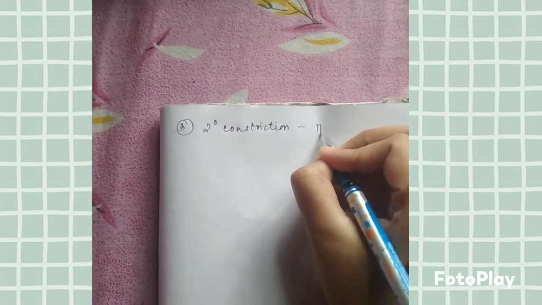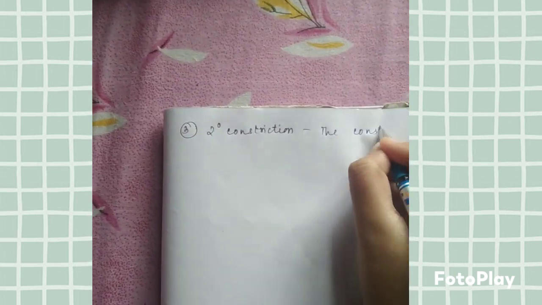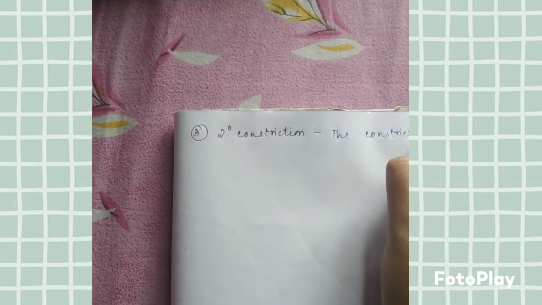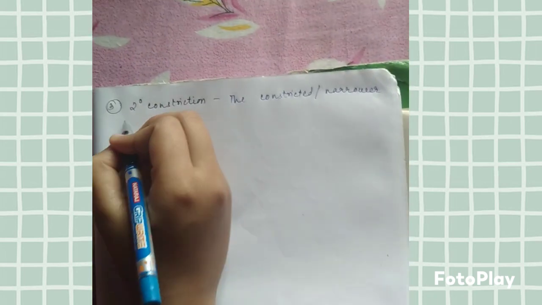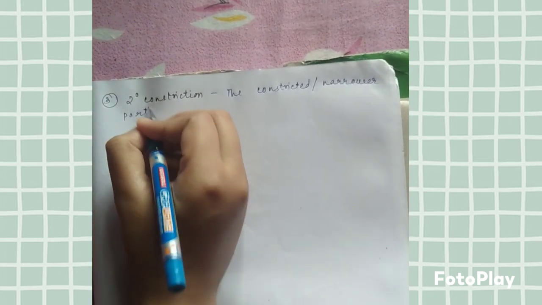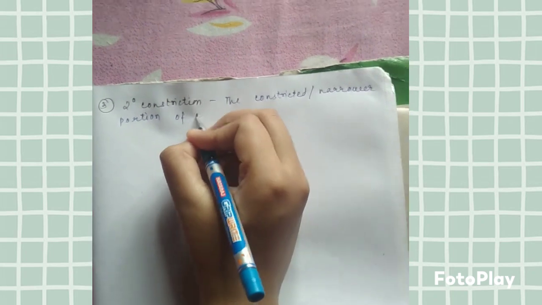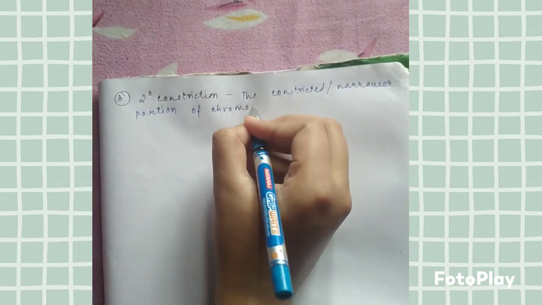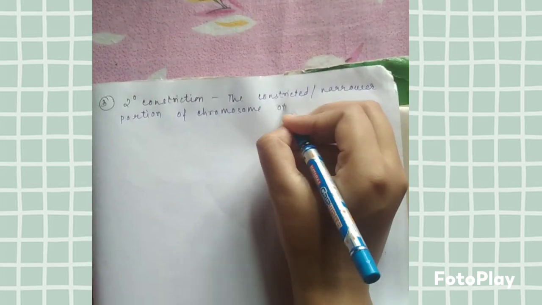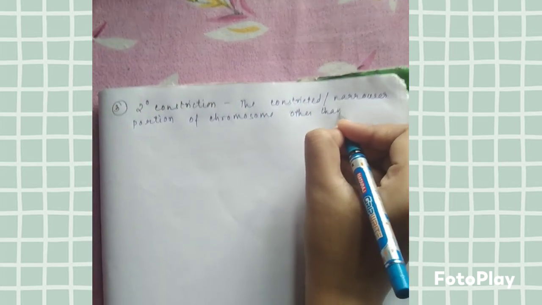It is nothing but the constricted or the narrower portion of chromosome other than the primary constriction or the centromere.